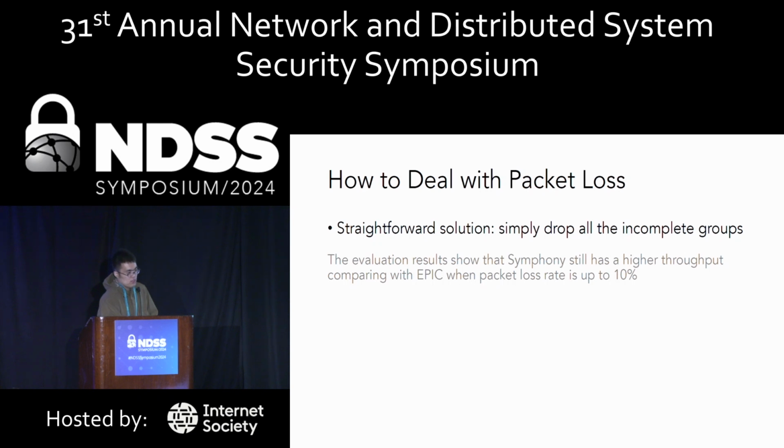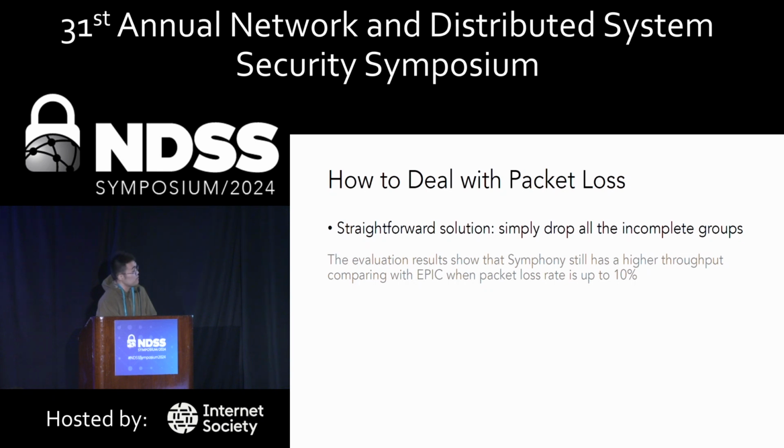So packet loss is an inevitable challenge in network communication. It imposes a potentially tougher challenge on Symphony than other existing solutions. Because we use the aggregate validation, one lost packet might fail the verification of the entire group, and thus necessitates the retransmission of an entire group, which might cause network congestion.